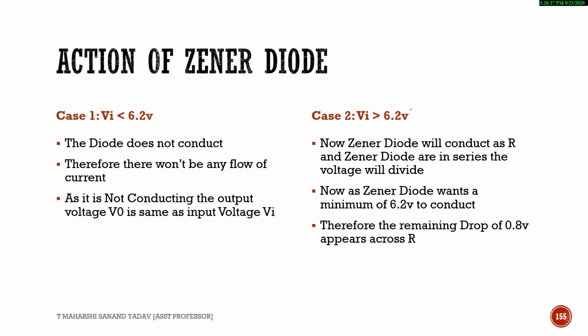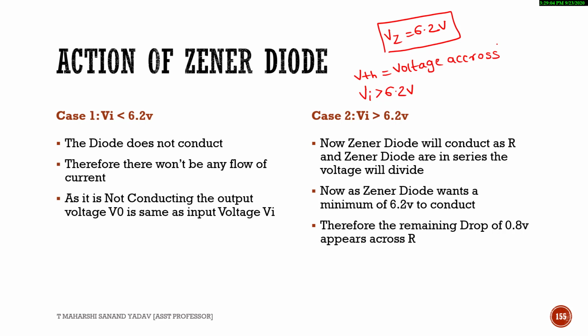See here, there are two cases. If input is greater than 6.2 volt, for example I am considering Vz as 6.2 volt, this is the minimum amount of voltage needed for the Zener diode to be in on state. So here input should be greater than 6.2 volt, or you can consider this as VTH also, which is nothing but the voltage across the Zener diode, or else the Thevenin's voltage.